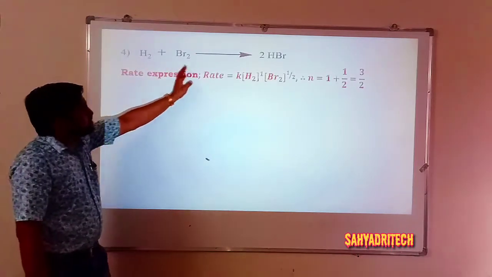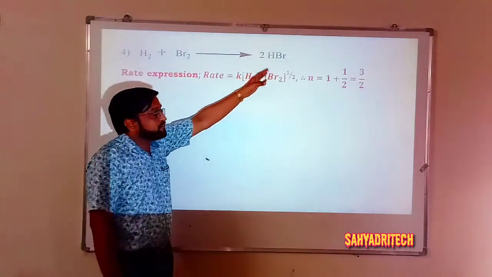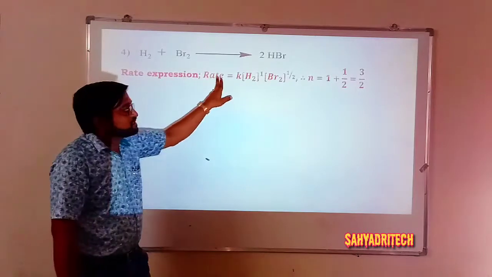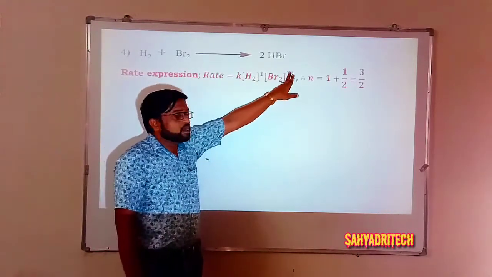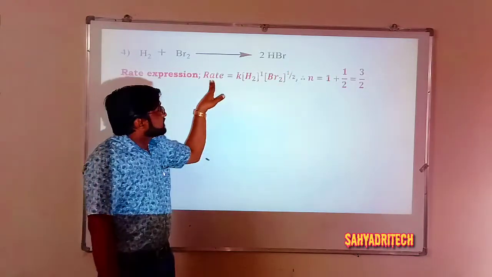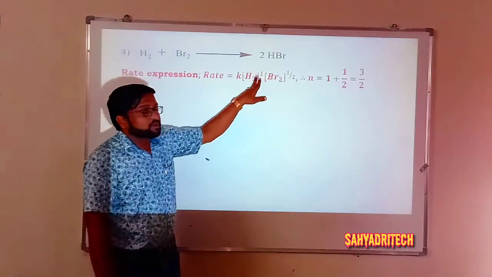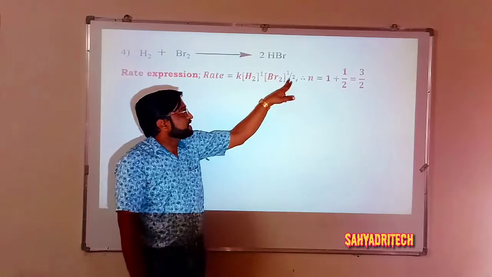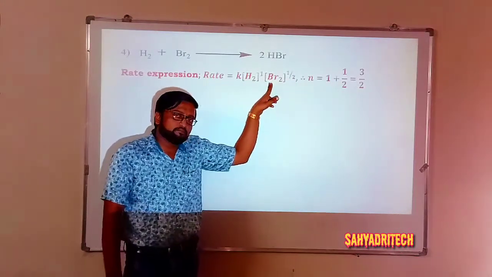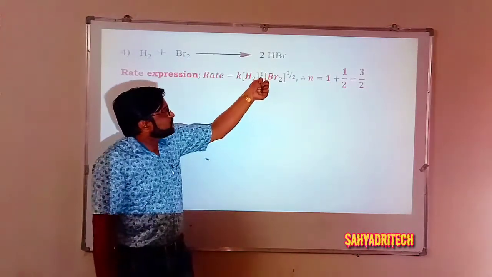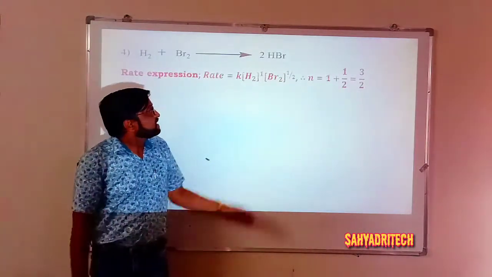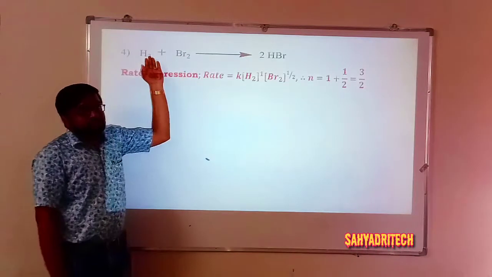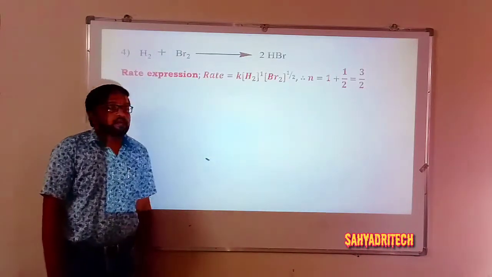H2 plus Br2 gives rise to 2HBr. Now here, if I consider the rate expression, rate is equal to K into H2 raised to 1 into Br2 raised to half. It means rate is proportional to the first power of concentration of H2 and the half power of concentration of Br2. Now powers 1 and half, so 1 plus half, 3 by 2. So I can say here the order of the reaction between H2 and Br2 will be 3 by 2.